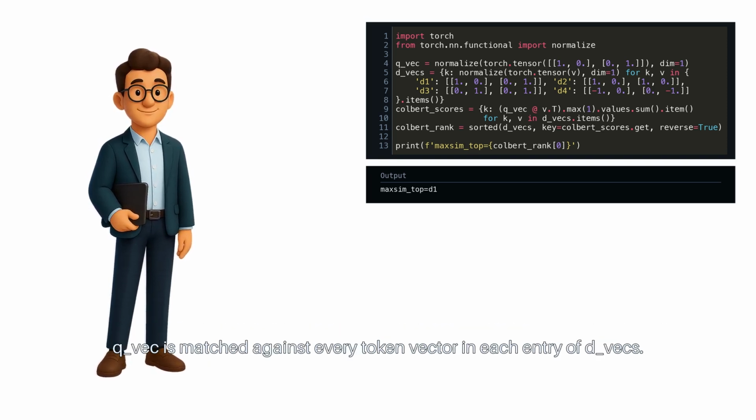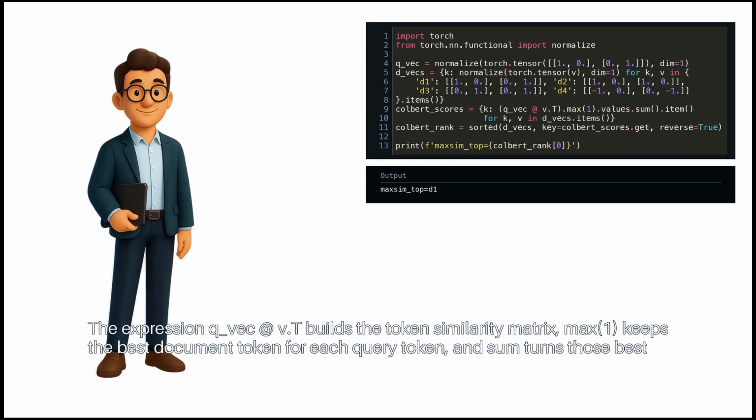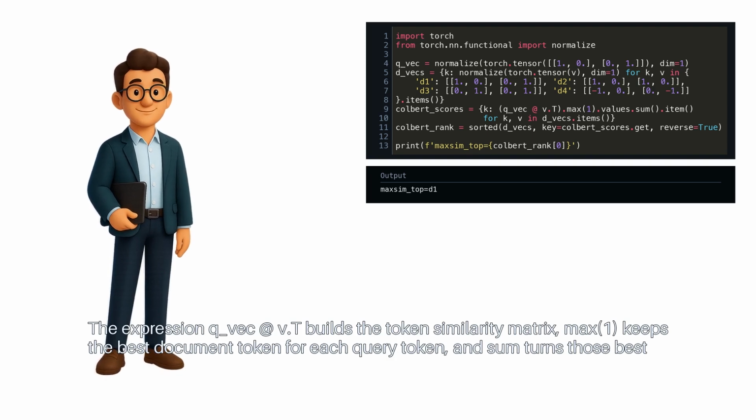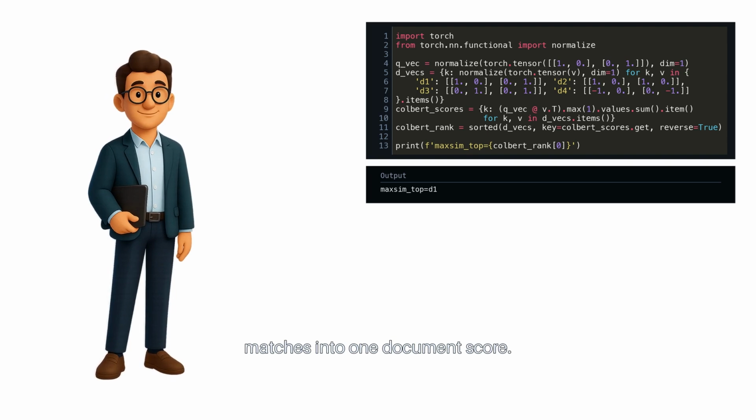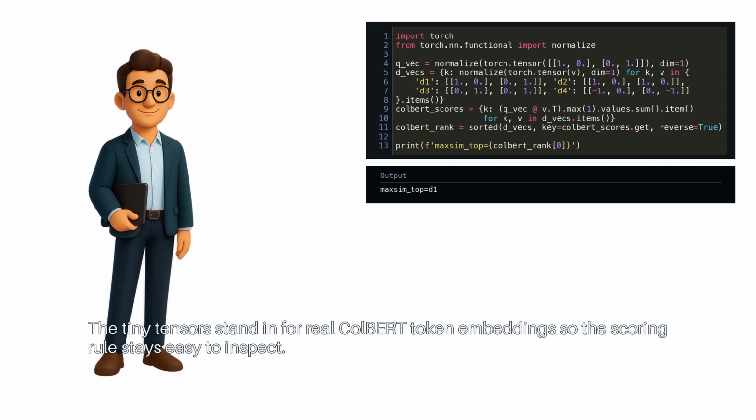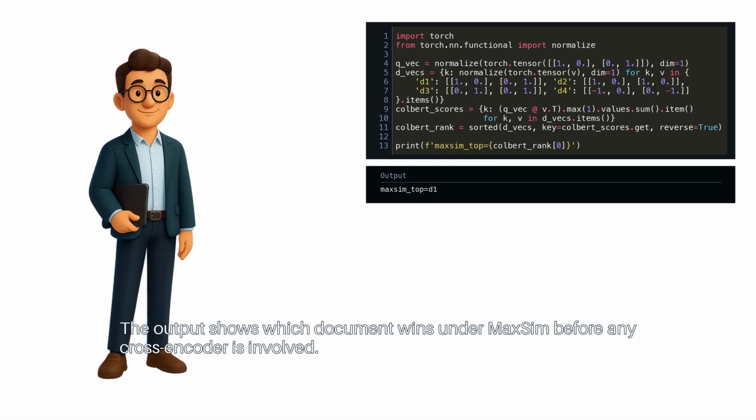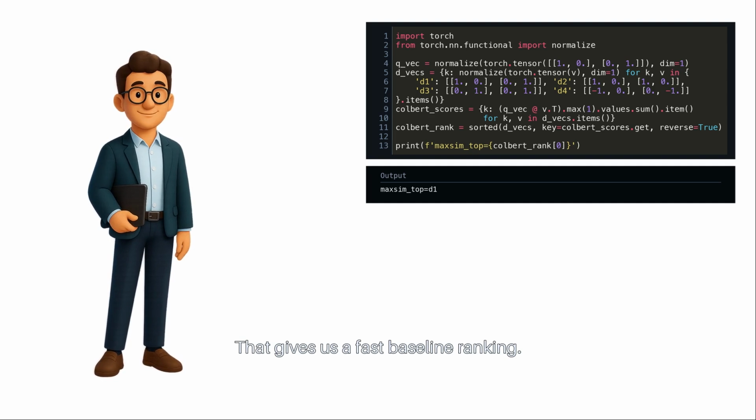QVec is matched against every token vector in each entry of DVecs. The expression QVec @ dvec.T builds the token similarity matrix. Max(1) keeps the best document token for each query token, and sum turns those best matches into one document score. The tiny tensors stand in for real ColBERT token embeddings, so the scoring rule stays easy to inspect. The output shows which document wins under MaxSim before any cross-encoder is involved. That gives us a fast baseline ranking.